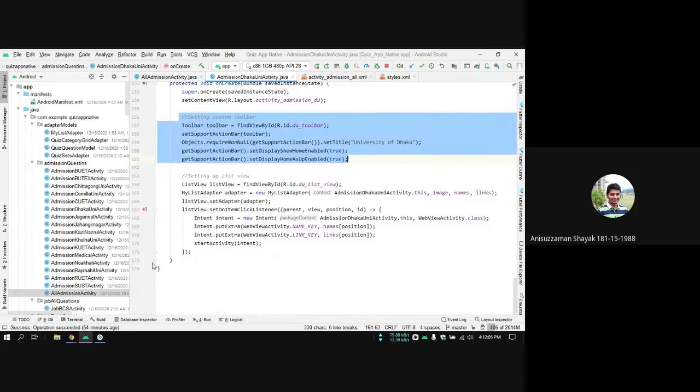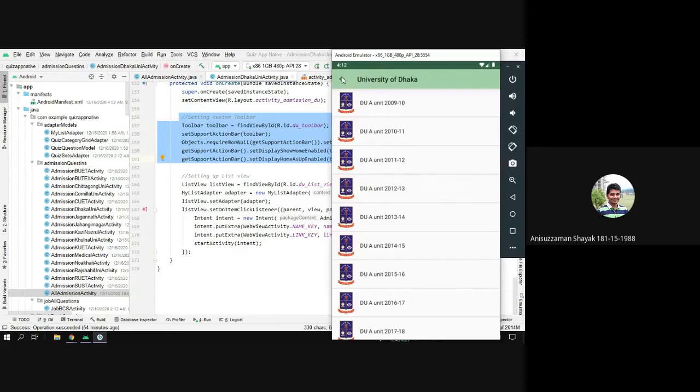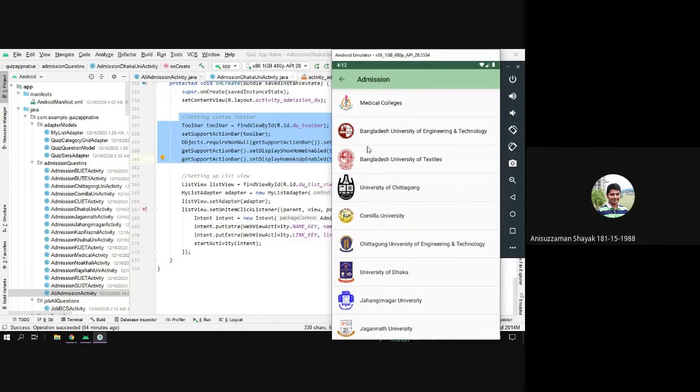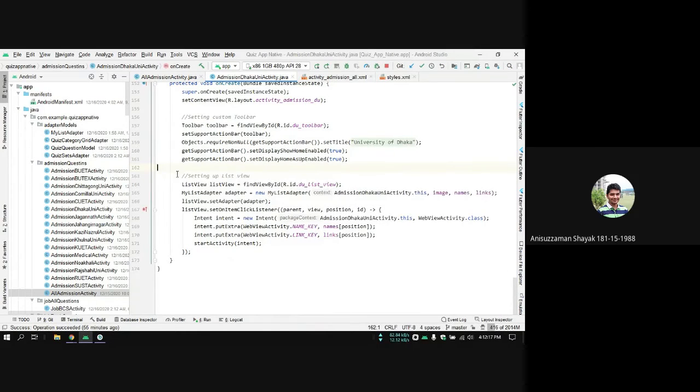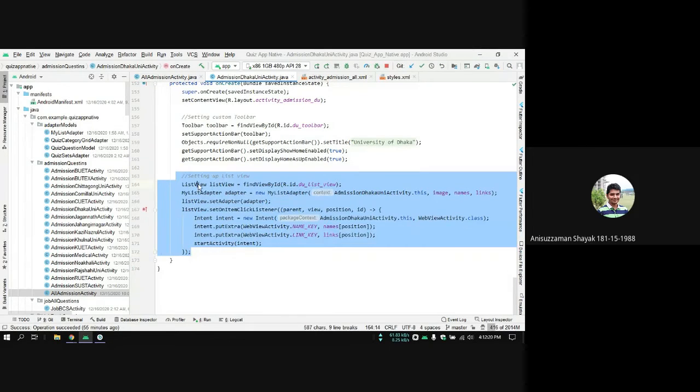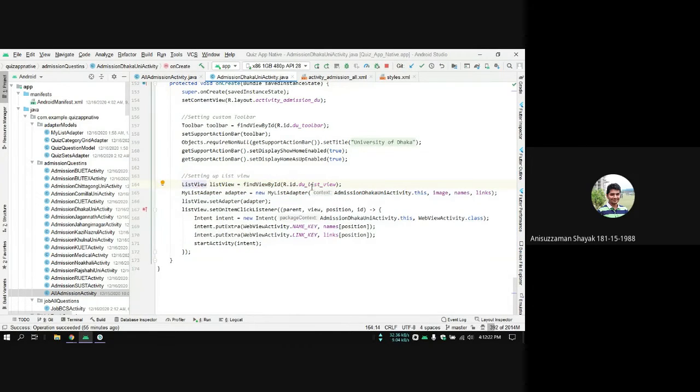This is just the toolbar. This is nothing special. If I click this, it just does this. So that is setting up the toolbar. Then here is how I set up the list view. First, I declare a list view, then fetch the ID. Then I have created a custom list view adapter. Then I have passed the images, names, and links, all 3 lists, to this adapter. And then I set this adapter to my list view.